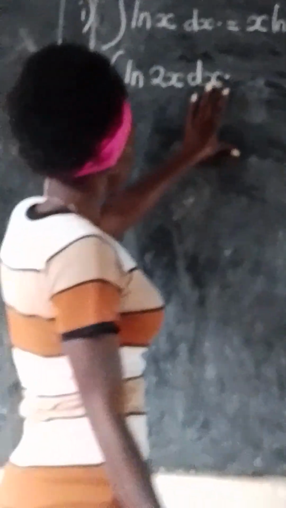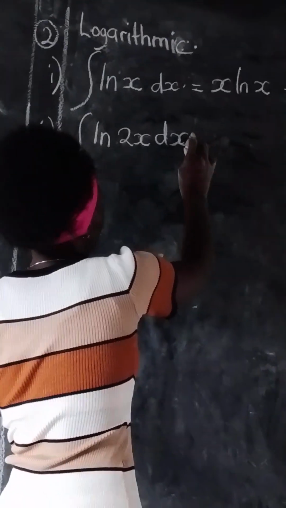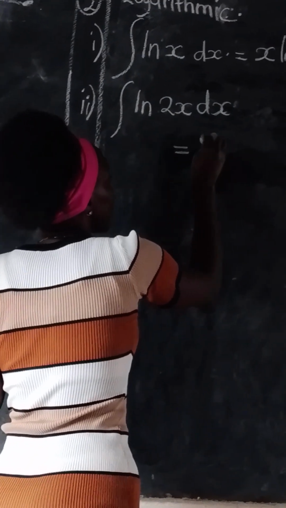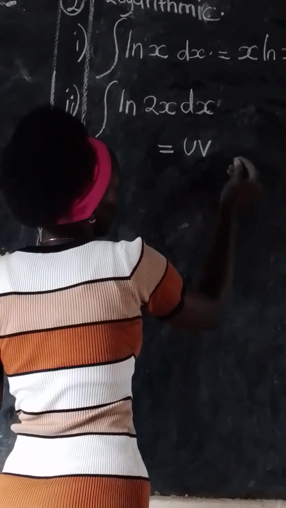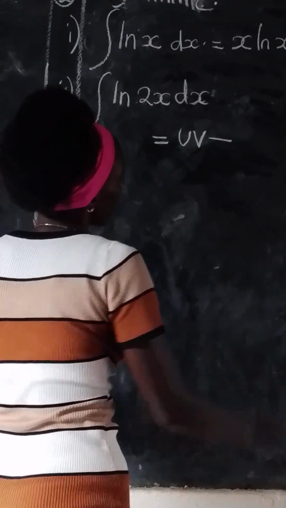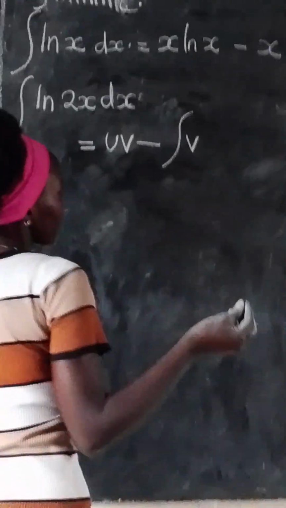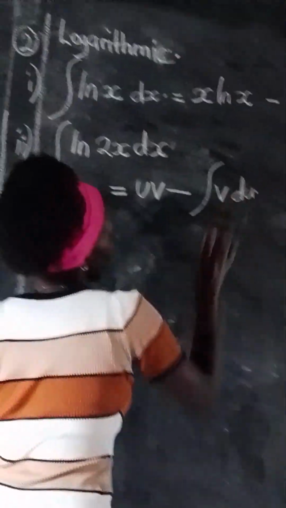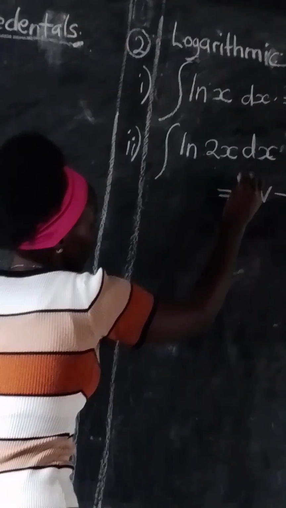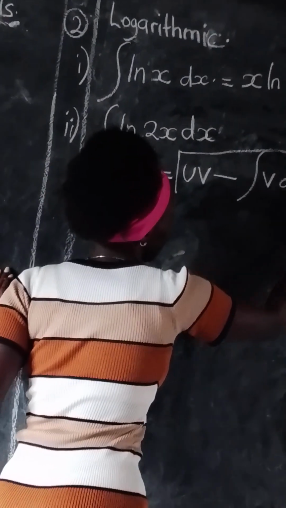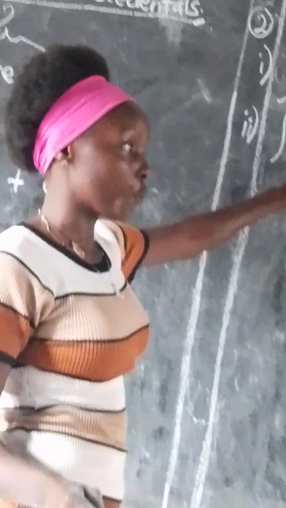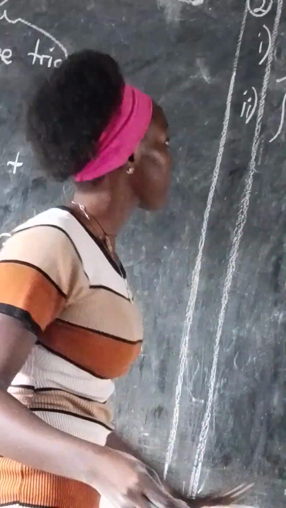When we are integrating this, we are going to deal with the rule, which is uv minus the integral of v du. This is what is going to govern us when we are integrating the ln of 2x with respect to x.